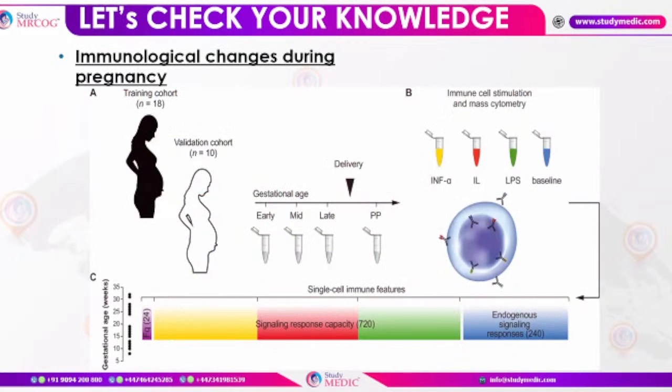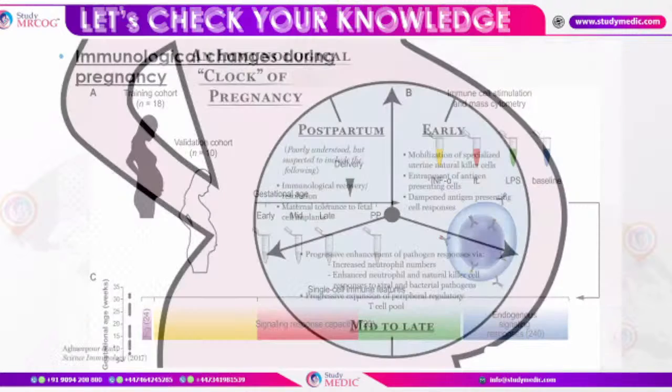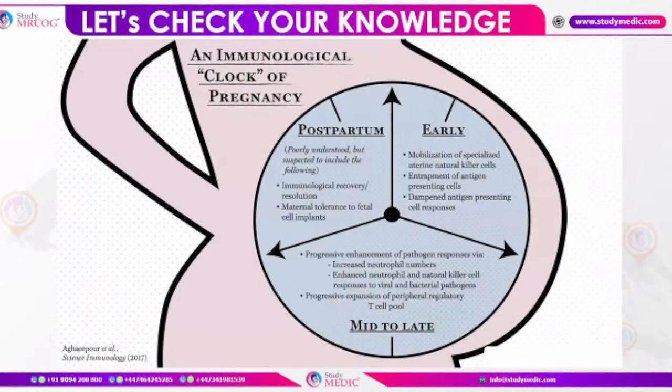Then certain immunological changes are taking place in the body during pregnancy. As we know, in pregnancy certain physiological changes are taking place. In the same way, the immunological system is also undergoing various changes during pregnancy. So this is actually the immunological clock of pregnancy, how these changes are taking place. In the early pregnancy, mobilization of specialized uterine natural killer cells is there, entrapment of antigen presenting cells is there, and then dampened antigen presenting cell responses are there.